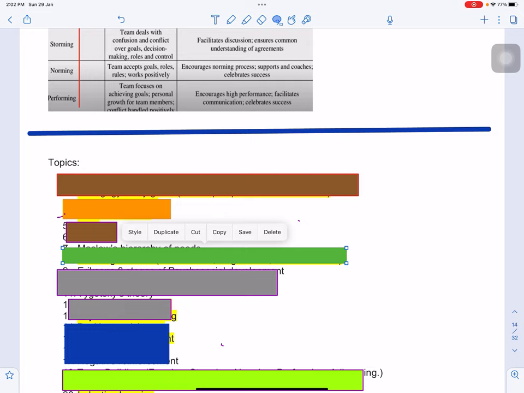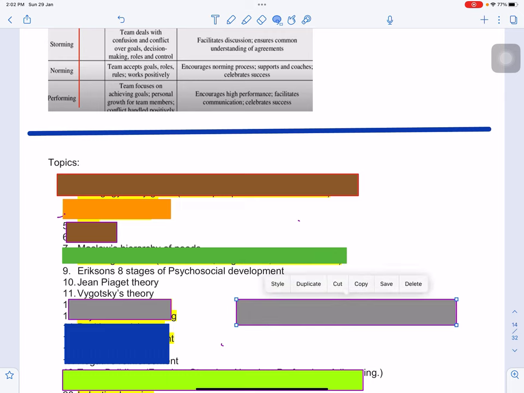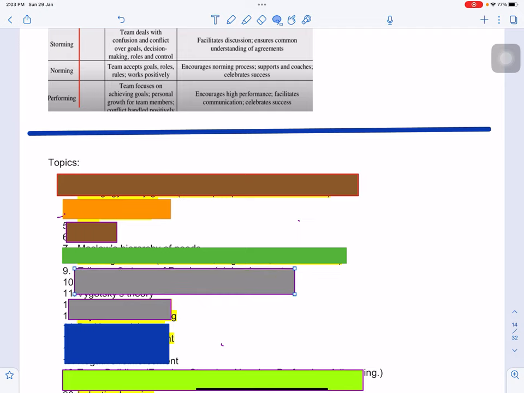You don't have to learn anything by heart, but read 2-3 times so that you are able to make the connection. Then Erikson's 8 stages of psychosocial development, Piaget's theory and Vygotsky's theory. No question came this time from these, but they are a must. Many times in the past questions have come from these theories, so do read about the stages and things like that.